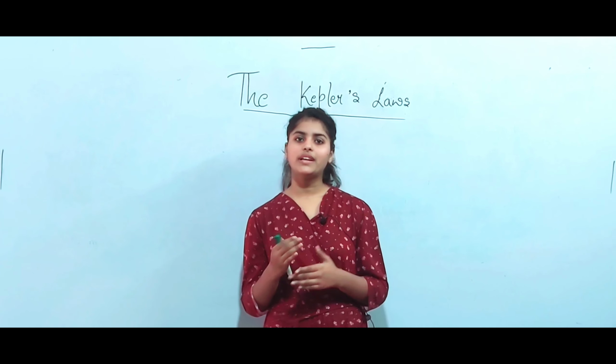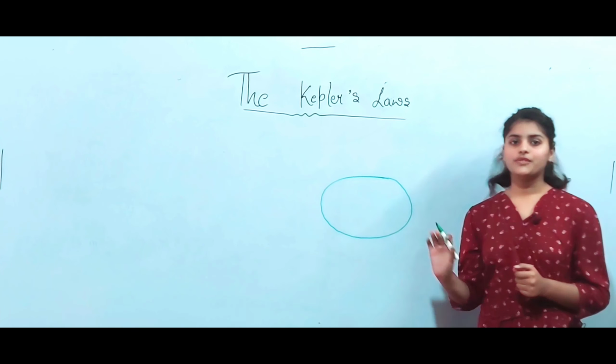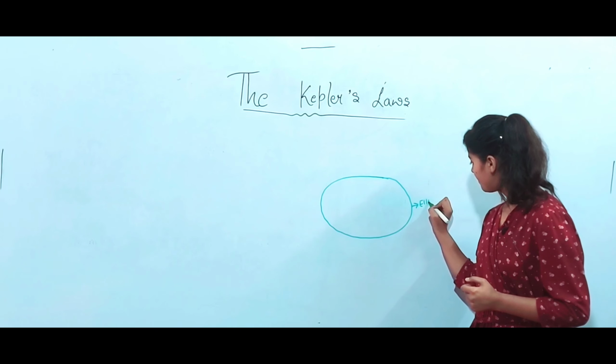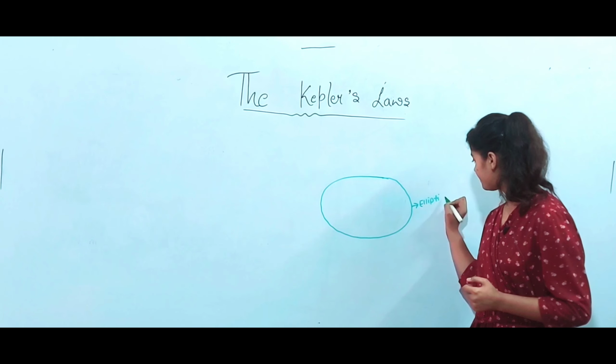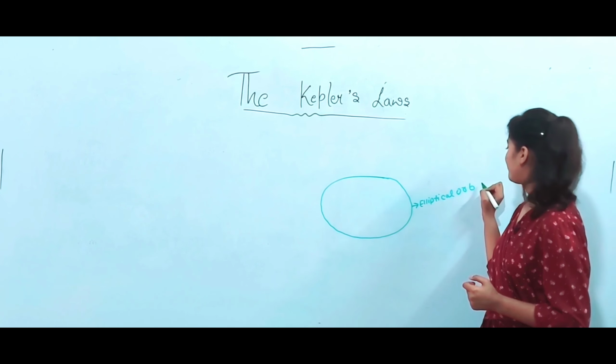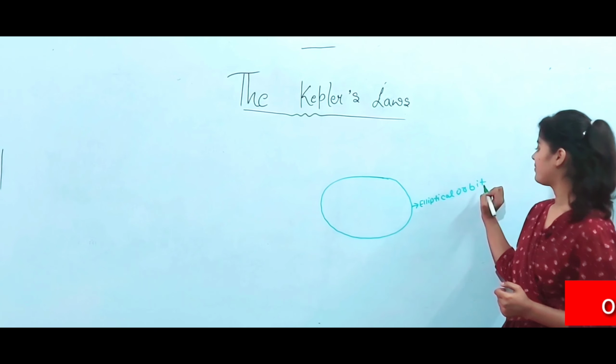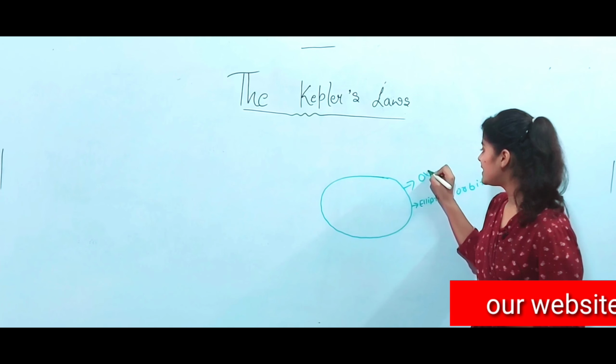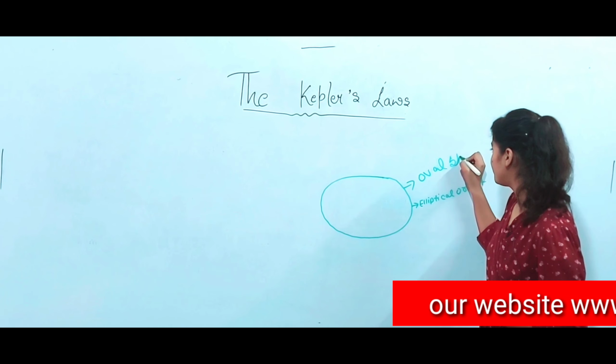I think it is clearer in the figure. First of all, it is an elliptical orbit. It is oval shaped, not circular.